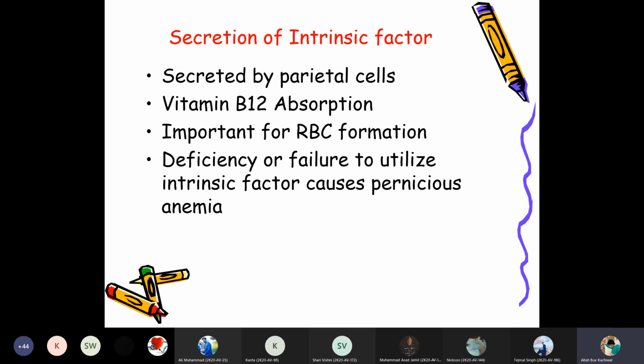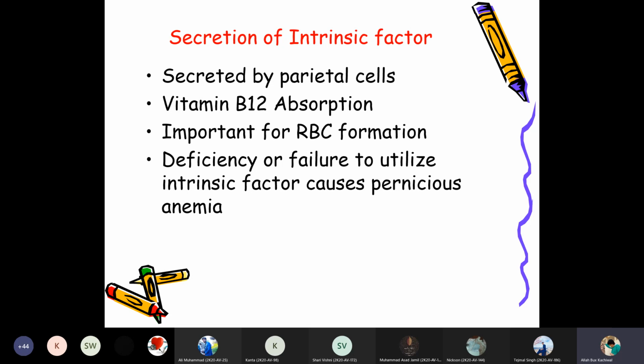So the deficiency of, or a failure to utilize, the intrinsic factor causes pernicious anemia, meaning a deficiency of RBCs in the body. If the intrinsic factor is not produced or utilized, the B complex, B12, is not absorbed, and then the RBCs are not formed.